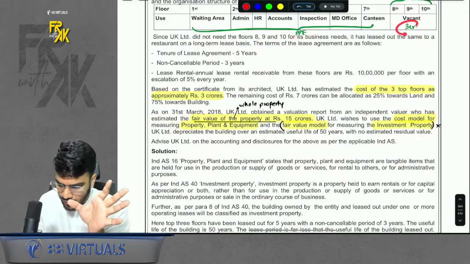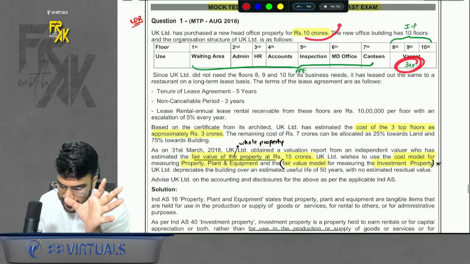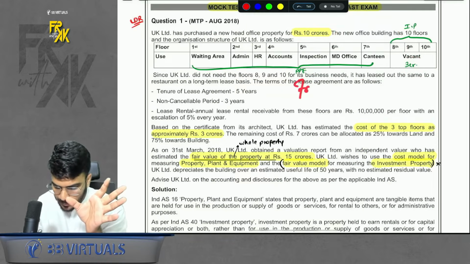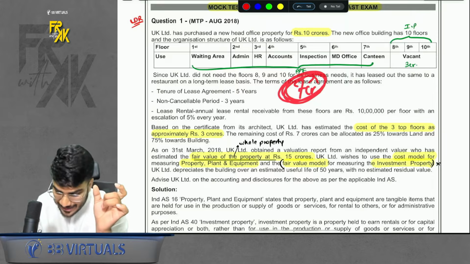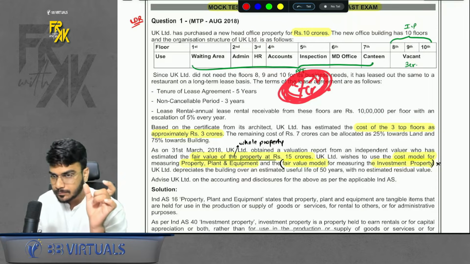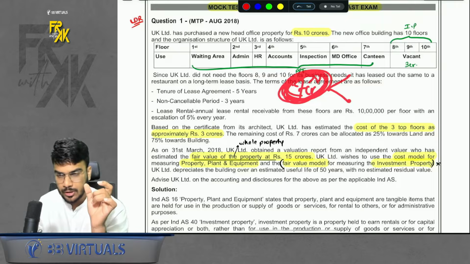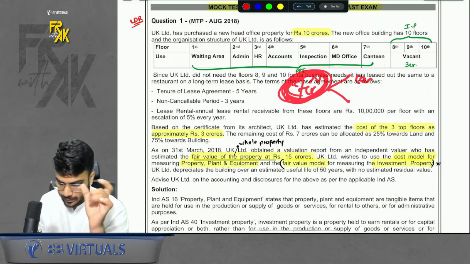Bifurcation is given. The cost of top 3 floors is 3 CR. So out of 10 CR, 3 CR is IP. So 7 CR will be PP. And the question says, for this 7 CR, you have to give the bifurcation also. You have to give the bifurcation also of land and building.